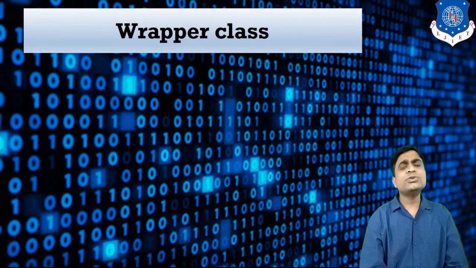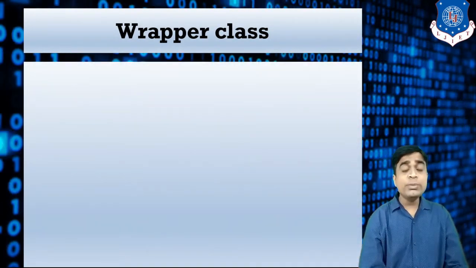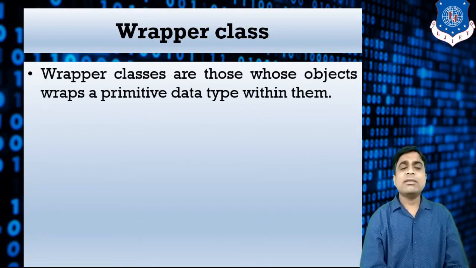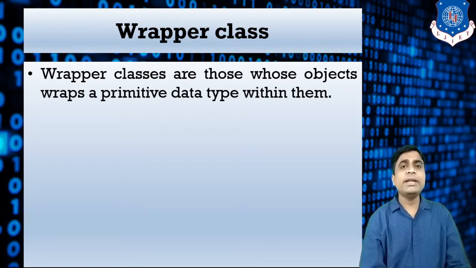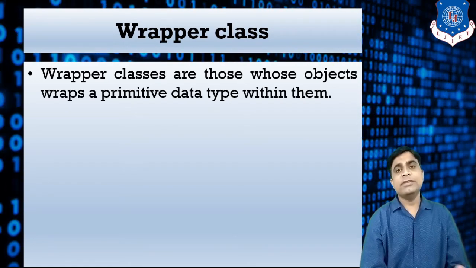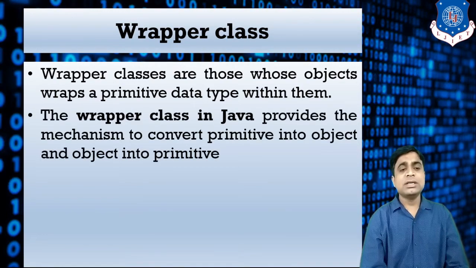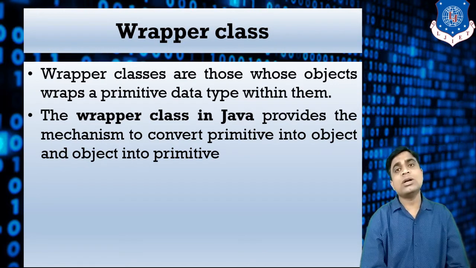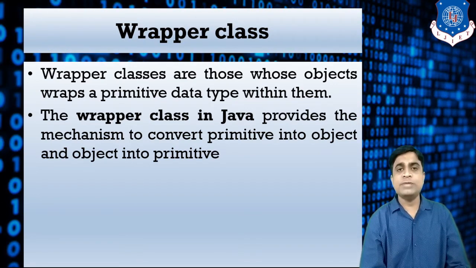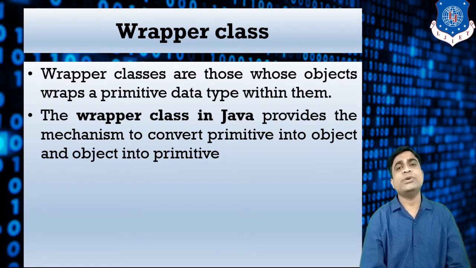So let's start with the first concept, that is the wrapper class. What is the use of the wrapper class and what do we mean by the wrapper class? Wrapper classes are those whose objects wrap a primitive data type within them. The wrapper class in Java provides the mechanism to convert a primitive into an object type as well as an object into a primitive type.